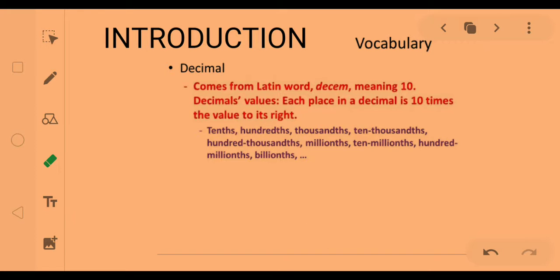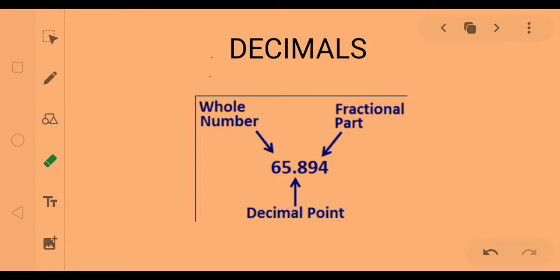First, the introduction. The word decimal comes from Latin, decim, meaning 10. The value of each place in a decimal is 10 times the value to its right. Let's see how a decimal number is written. Here you see a number: 65.894.